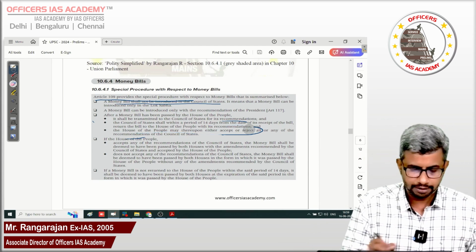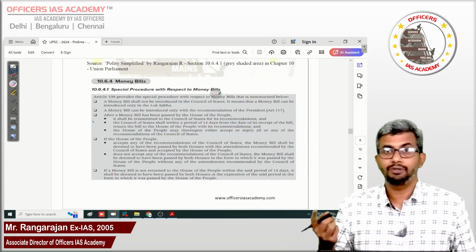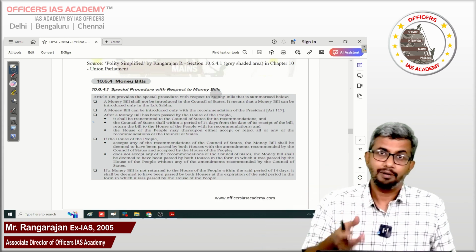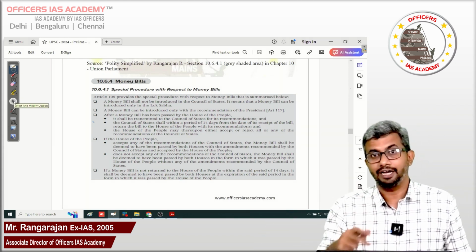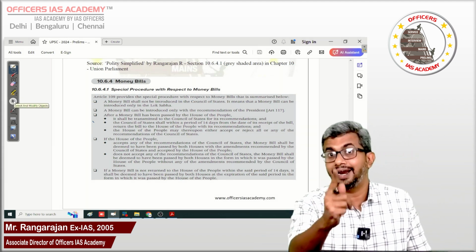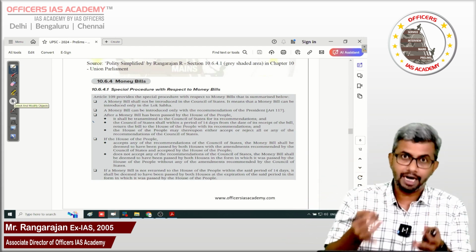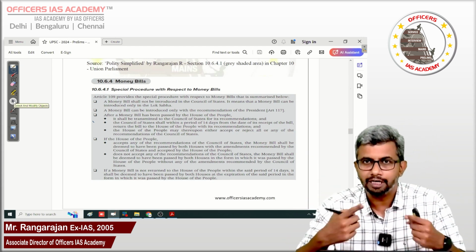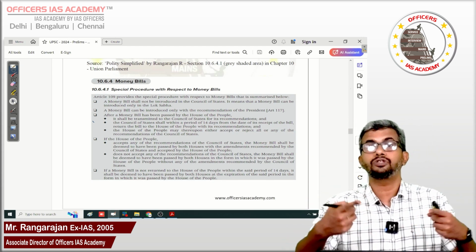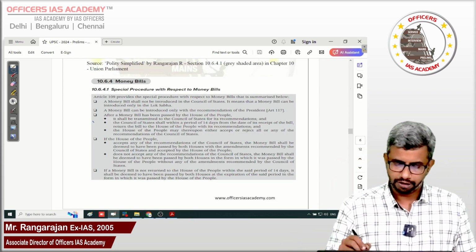So that is again a grey shaded area. So this will be there in all textbooks. But in my book, it will be in a grey shaded area, which will be useful for your last minute revision after understanding it. Nothing is missed out, but it is also facilitated. Revision is also facilitated in this process.